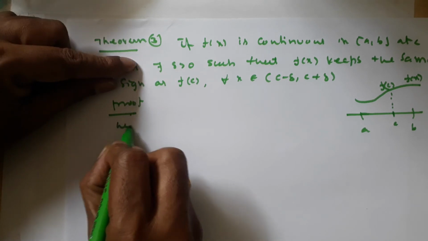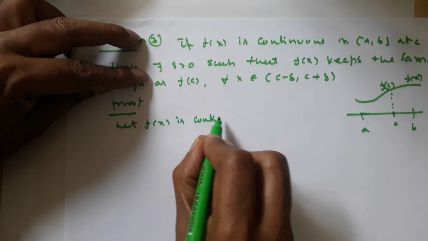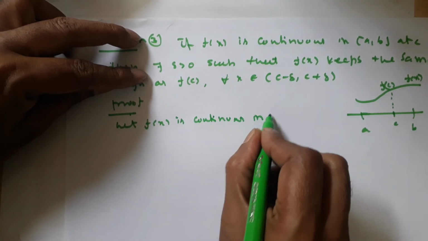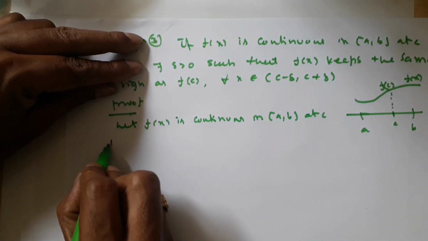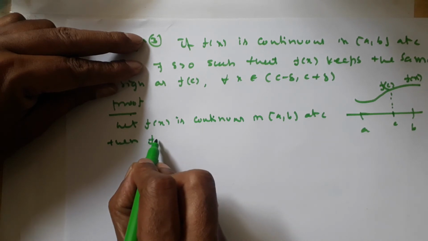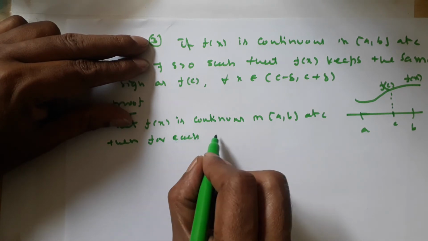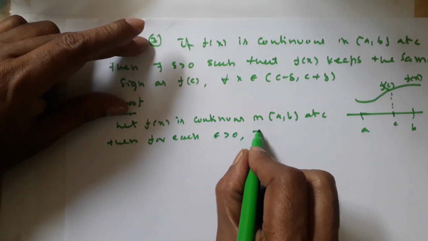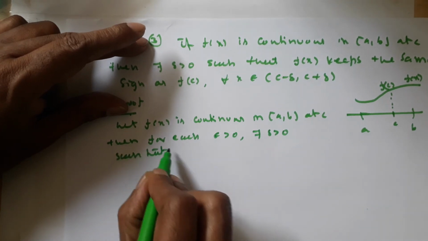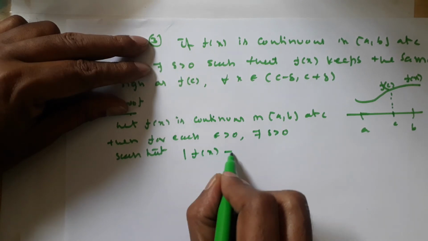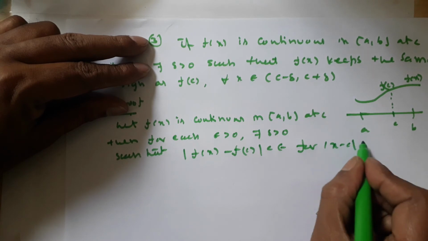Next, proof. Let f of x be continuous in closed interval a comma b at c. Then, by the alternate definition of continuity, for each epsilon greater than 0, there exists delta greater than 0 such that mod f of x minus f of c is less than epsilon for mod x minus c is less than delta.